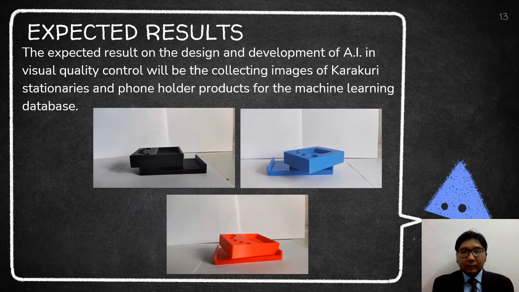The expected result of the design and development of AI in visual quality control will be on collecting images of Karakuri stationaries and phone holder products for the machine learning database. The artificial intelligence AI is expected to be able to make a good judgment on the quality of the phone holder product. Artificial intelligence AI should be able to differentiate between the good quality of the phone holder and the bad quality of the phone holder based on the data reference given to the AI.